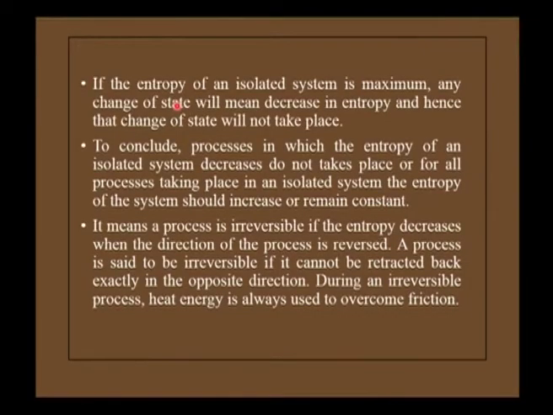It means a process is irreversible if the entropy decreases when the direction of the process is reversed. A process is said to be irreversible if it cannot be retracted back exactly in the opposite direction. During an irreversible process, the heat energy is always used to overcome friction.